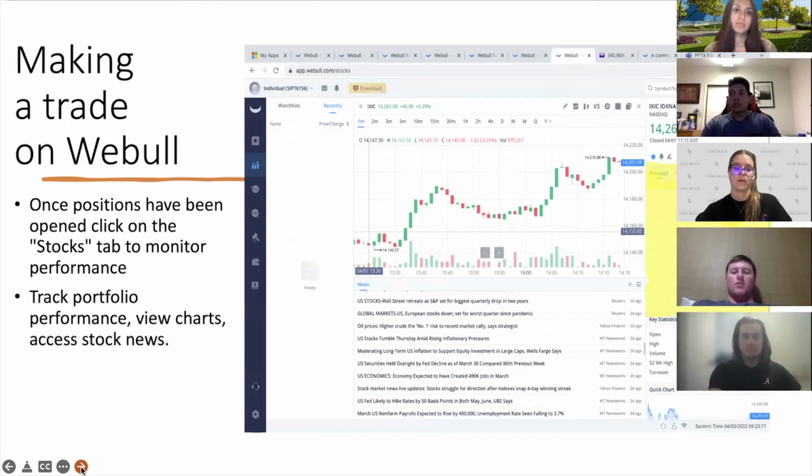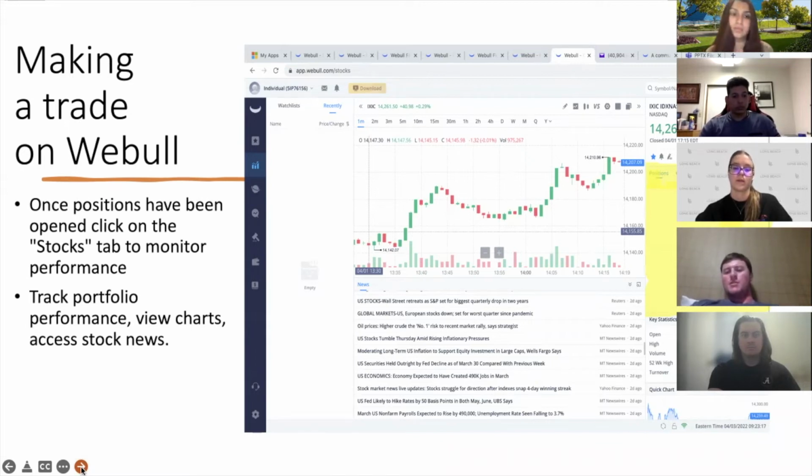And then once you open up a couple positions, you're going to want to obviously track your performance, and you'll do that on the portfolio page or the stocks page, which is listed on the left-hand side with the little bar chart right there. And you'll see you have a graph right here that shows you the performance of the stock you're looking at. You can do individual stocks, ETFs, mutual funds, and down here you have relevant news for all the stocks in your portfolio and just stocks overall.